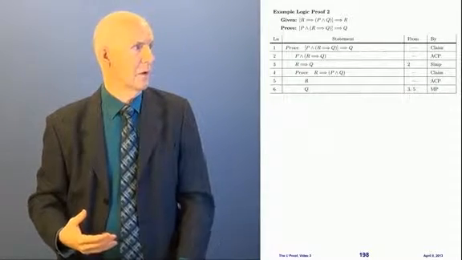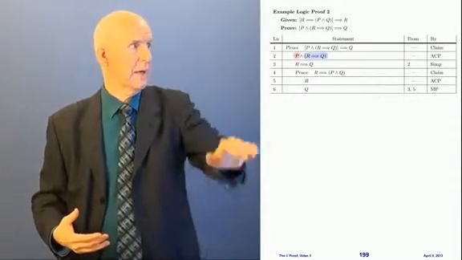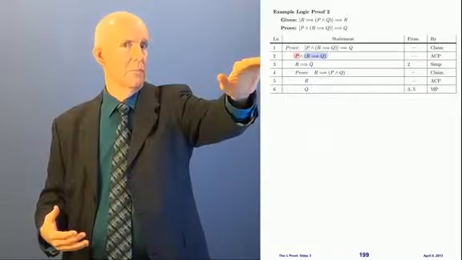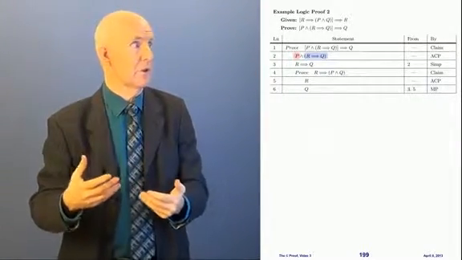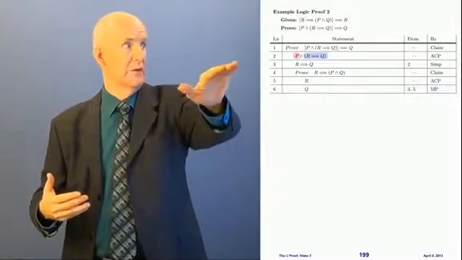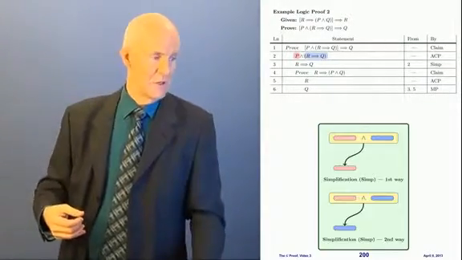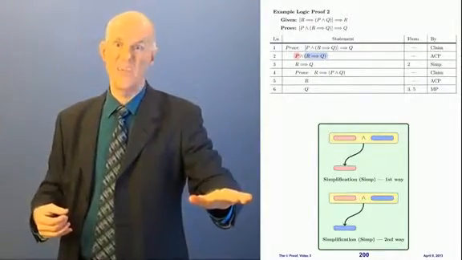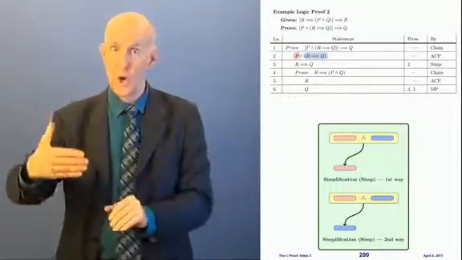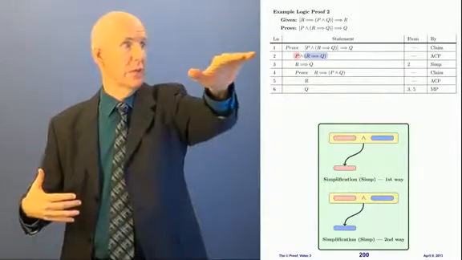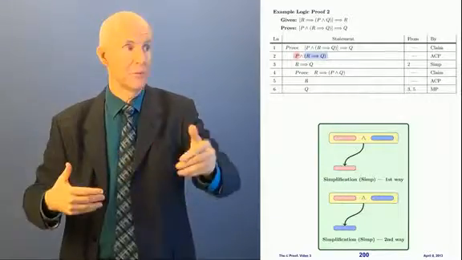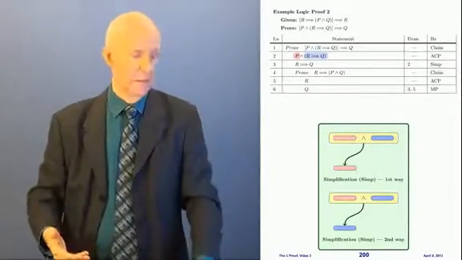Okay, so now what are we going to do? Well, looking back up here at line 2, remember line 2 is a conjunction. We already used line 2 one time to get the blue part. I'm going to use this simplification rule again the other way and get the pink. If I know pink and blue, which is what line 2 is, then I can have the pink. And that's what I'm going to do.